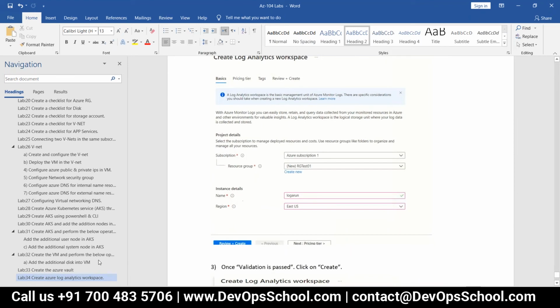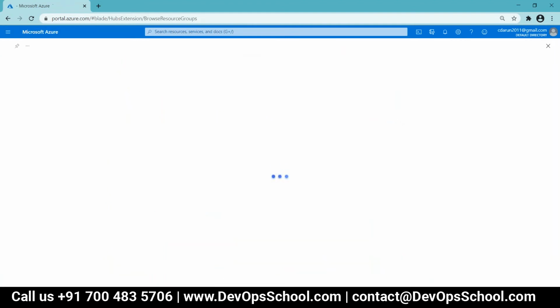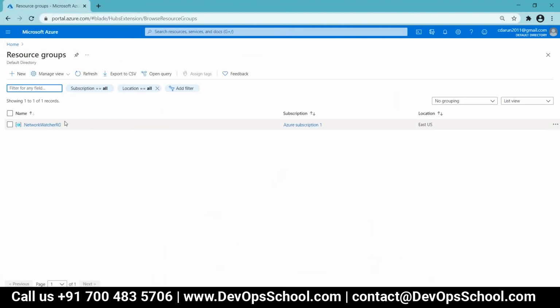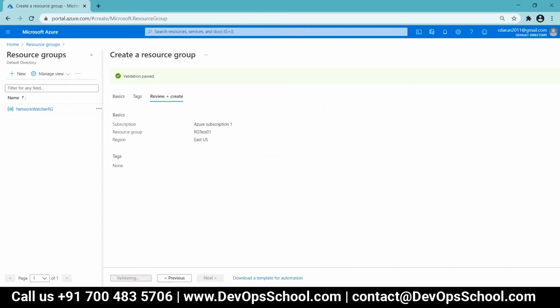See, whenever you attach an additional disk to the virtual machine, in the virtual machine disk settings there is a data disk, right? Inside that you can check. The new disk should be listed there. Okay, you just go review it. By that time I'll try to create one thing.